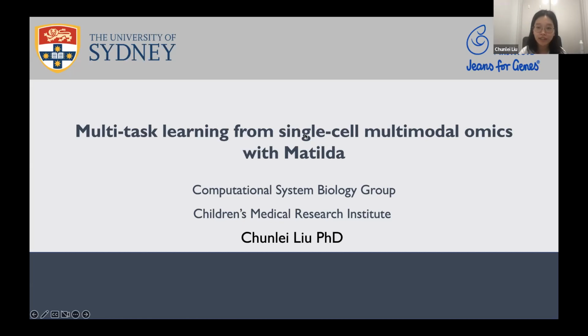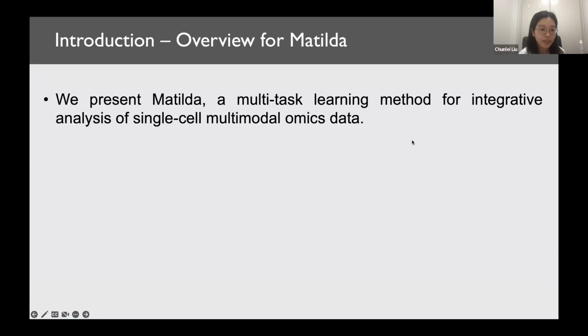I am a research officer from the Computational System Biology Group at the Children's Medical Research Institute. Today, I will share our work on multitask learning from single-cell multimodal omics with Matilda. First, a brief and quick introduction. Matilda is a multitask learning method for integrative analysis of single-cell multimodal omic data.